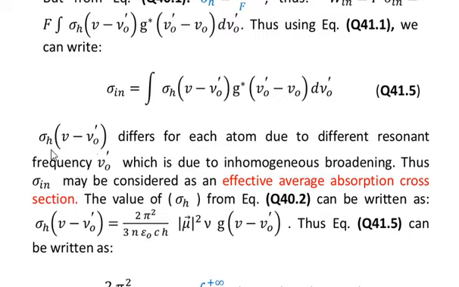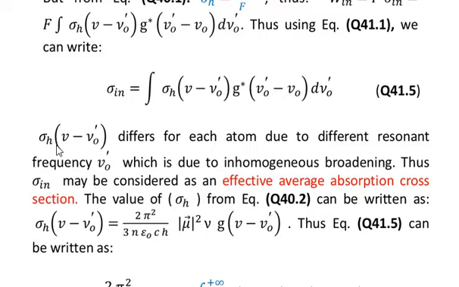Sigma h of nu minus nu naught prime within the integral differs for each atom due to different resonant frequencies nu naught prime, which is due to inhomogeneous broadening. You see that when we define sigma h, it remains the same for all the atoms having the same resonant frequency nu naught prime. But you know that in the inhomogeneous case, this nu naught prime will vary from atom to atom. So different atoms can resonate at different values of nu naught. That is why we have the integral with respect to d nu naught prime.